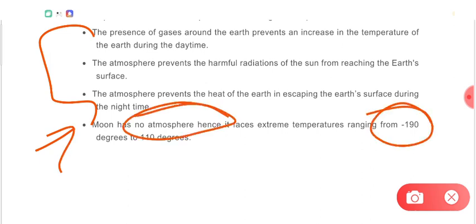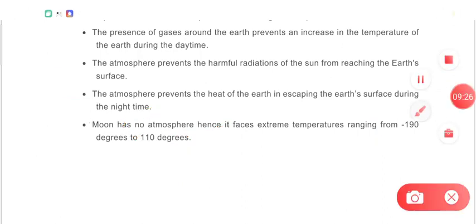During the night time the temperature suddenly goes very low, that is minus 190 degrees, while during the daytime, when the moon receives sunlight, the temperature suddenly jumps to 110 degrees. So there are extremes of temperature during the same day on the moon, and because of this extreme temperature there is no life on the moon.